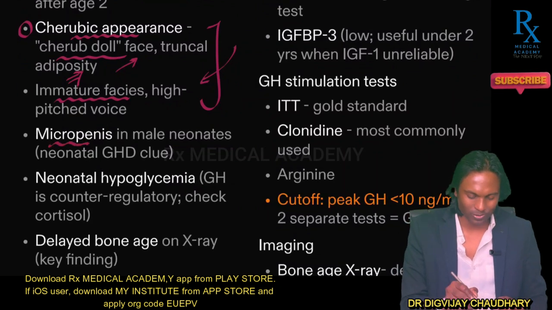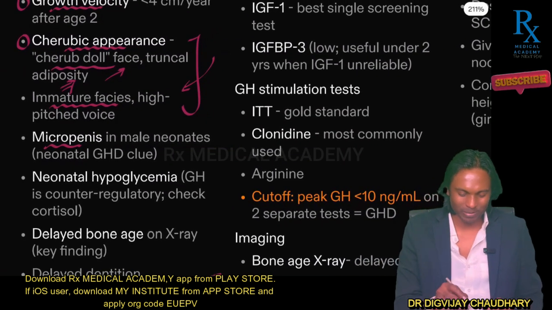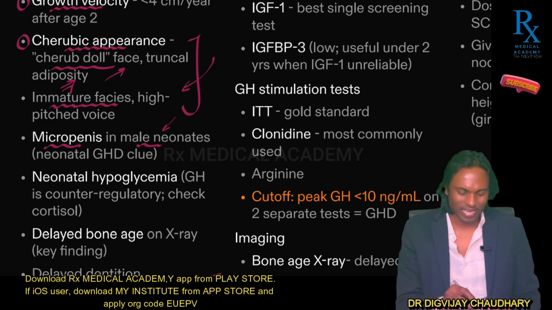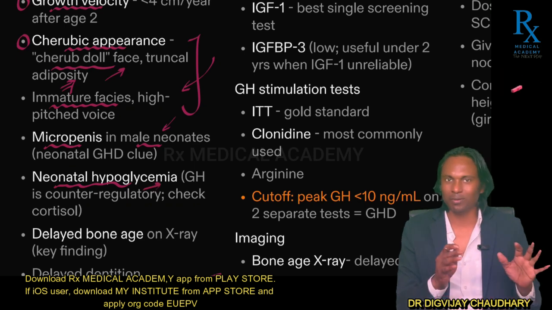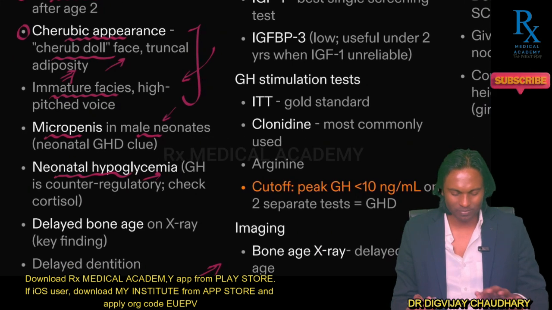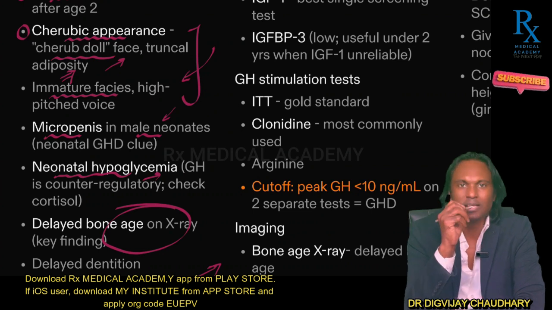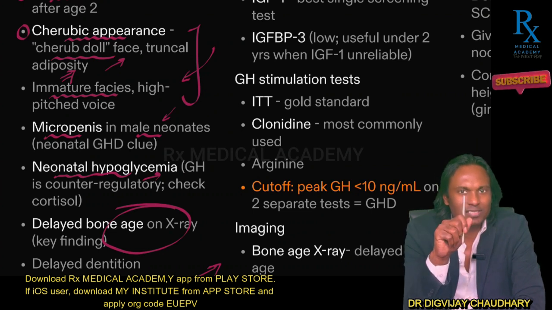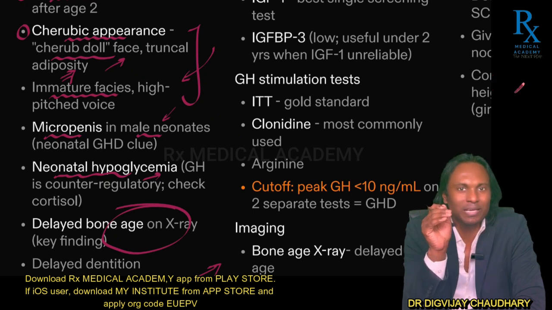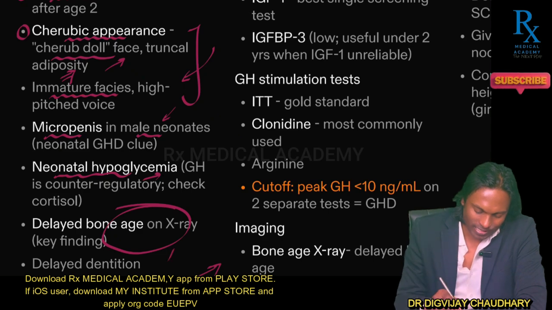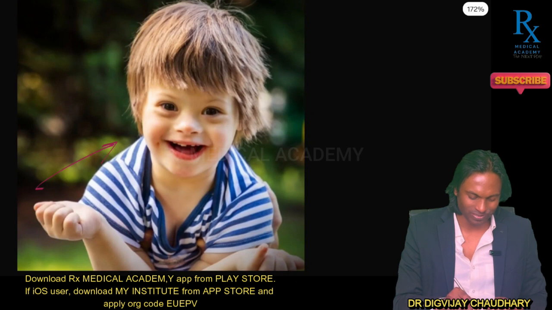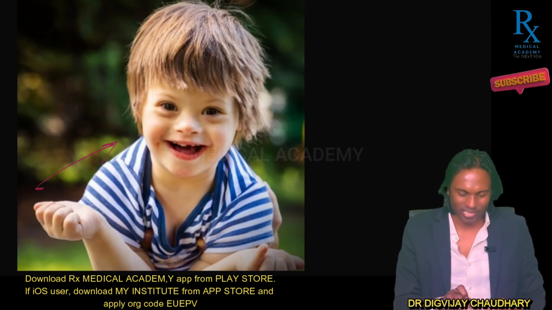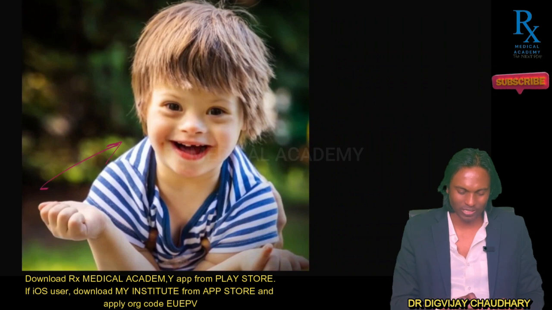One more unfortunate thing over here, that is micropenis, important in male neonates, right? A very unfortunate condition. And because growth hormone also promotes a rise in glucose in blood, severe growth hormone deficiency can result in neonatal hypoglycemia. Here you can appreciate delayed bone age. In any endocrine cause of short stature, bone age will be lesser than chronological age, be it growth hormone deficiency or hypothyroidism. It can also lead to delayed dentition. Here you can appreciate the typical appearance of a patient with growth hormone deficiency: doll-like face, a very cute looking face.